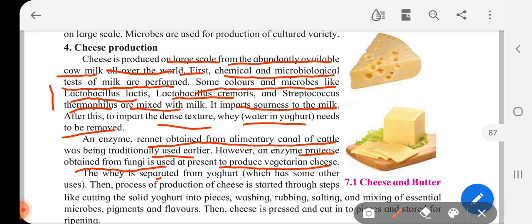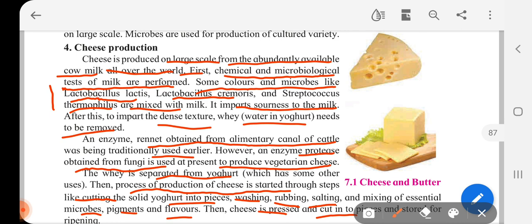The whey is separated from yogurt, then the process of production of cheese is started through steps like cutting the solid yogurt into pieces, washing, rubbing, salting, and mixing of essential microbes, pigments, and flavors. Then cheese is pressed and cut into pieces and stored for ripening. So this is how cheese is produced.